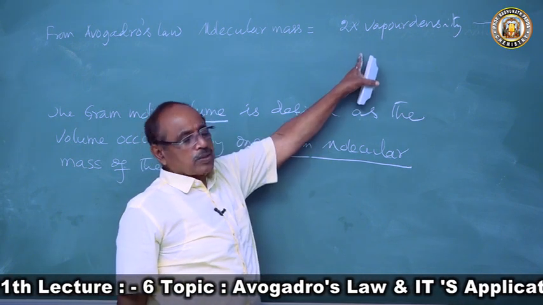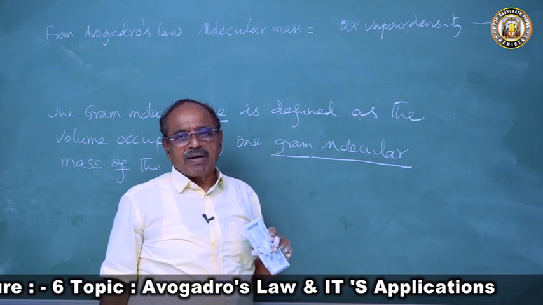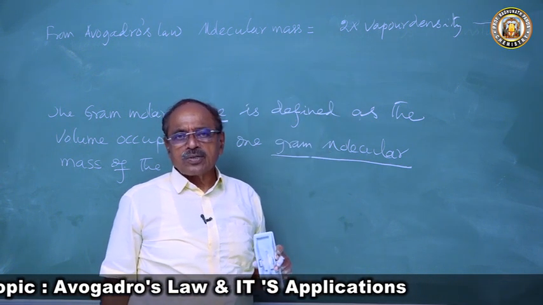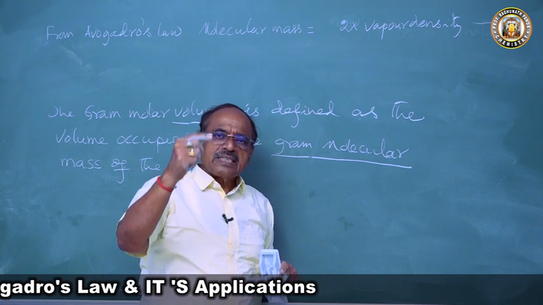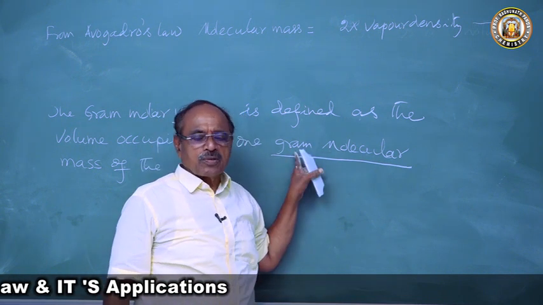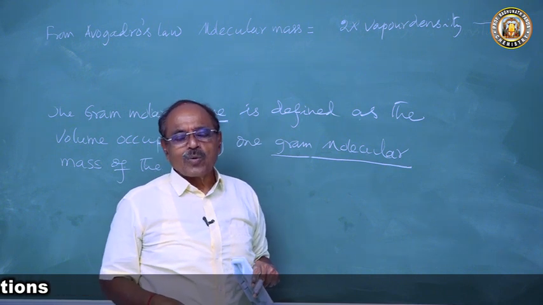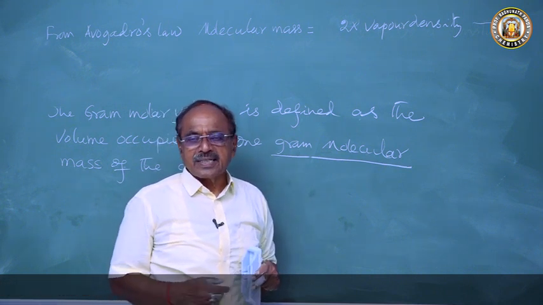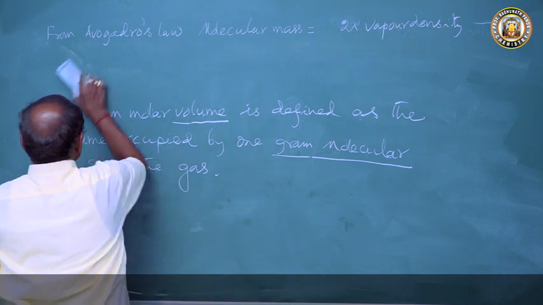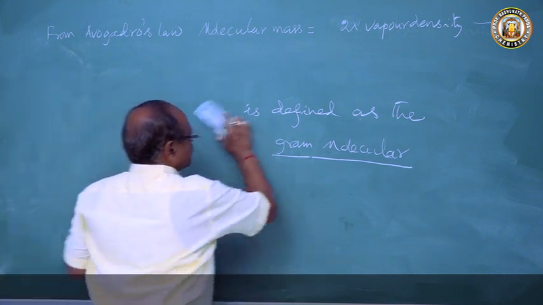Third equation: we got molecular mass and vapor density from Avogadro's law. Now, taking the help of these 3 equations, we will find out the gram molar volume, meaning the volume occupied by 1 gram molecular mass of any gas at NTP is a constant, 22.4 liters.